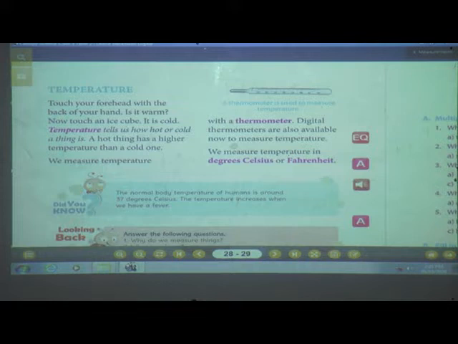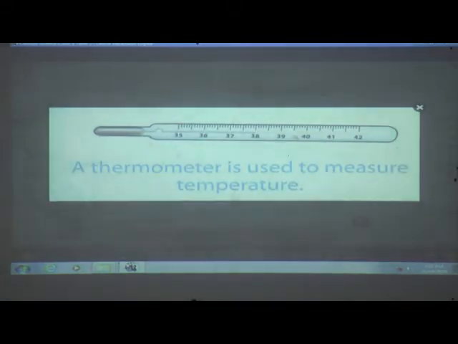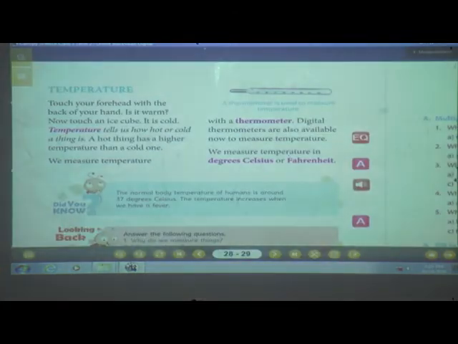We measure temperature with the thermometer. Now see, this is a thermometer which the doctor uses to check your temperature when you fall sick. So the doctor keeps this in your mouth to measure your temperature, how many degrees of fever you have, isn't it? Yes, so we measure temperature with a thermometer.